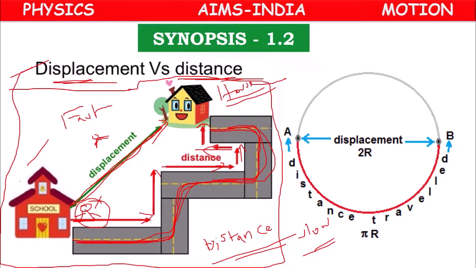Let the school, the starting point, be A, and the final point, the house, be B.